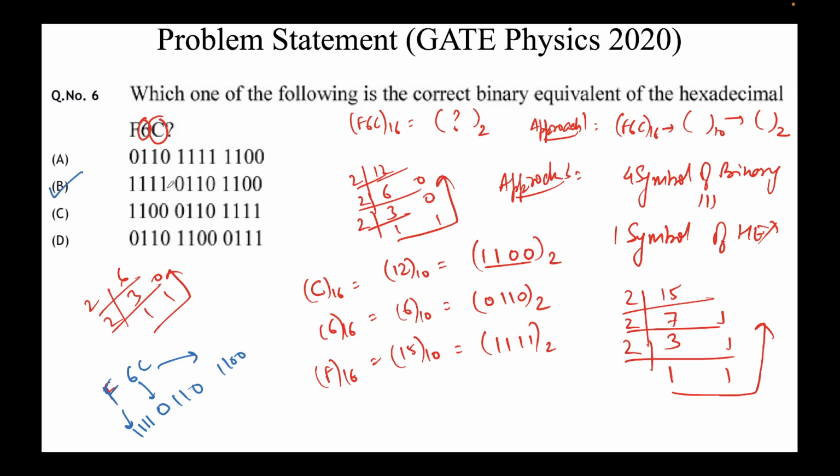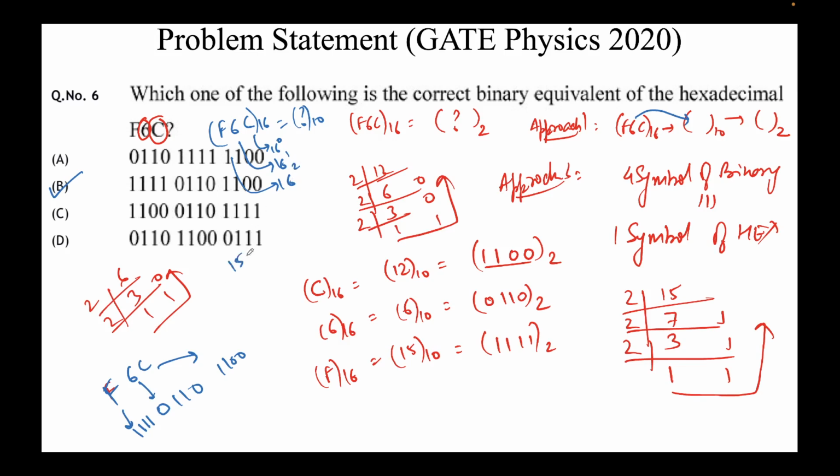So that's how we calculated it, rather than going through the other approach, which is also a correct answer, but a very lengthy approach. I'll do one more thing and solve this using that approach also. F6C in base 16 is what in decimal? The way to do it is to multiply this by 16 to the power 0, this by 16 to the power 1, and this by 16 to the power 2.